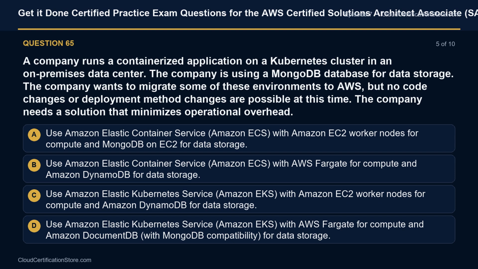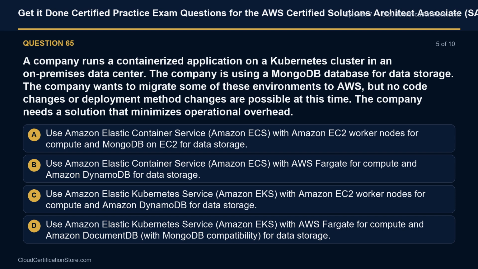Option A. Use Amazon Elastic Container Service, Amazon ECS, with Amazon EC2 worker nodes for compute and MongoDB on EC2 for data storage. Option B. Use Amazon ECS with AWS Fargate for compute and Amazon DynamoDB for data storage.